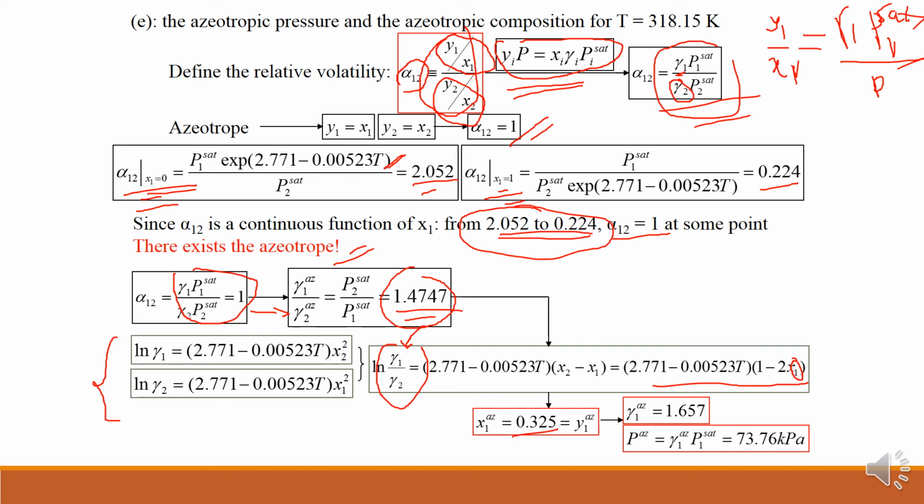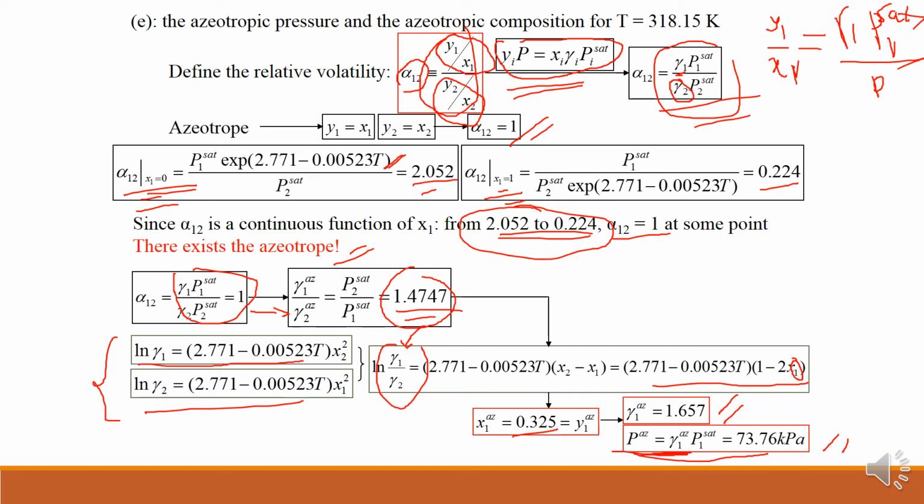And once we have x1, then I can get gamma 1 azeotrope from this equation, and gamma 2 azeotrope also you can calculate. Then pressure also you can calculate, because gamma 1 azeotrope times P1 saturated is equal to the pressure at the azeotrope. So this can easily be calculated. This is quite simple here. Why is this equation coming? This is from modified Raoult's law, because y1 is equal to x1, this is getting cancelled from both sides. So this is all about modified Raoult's law.